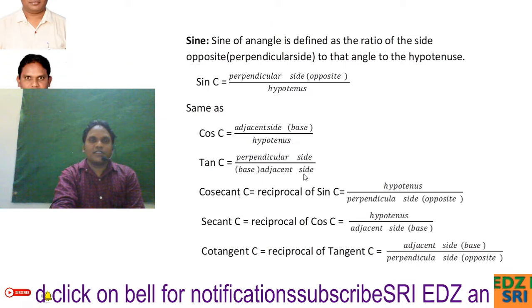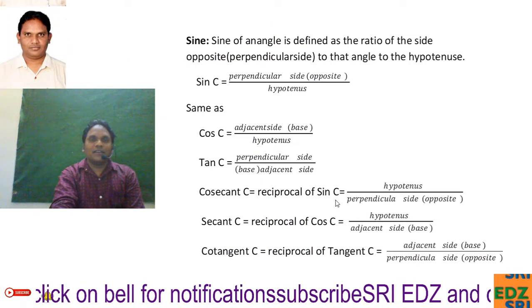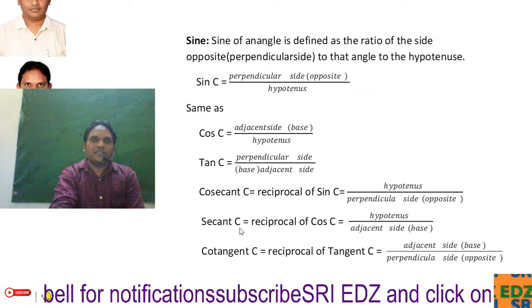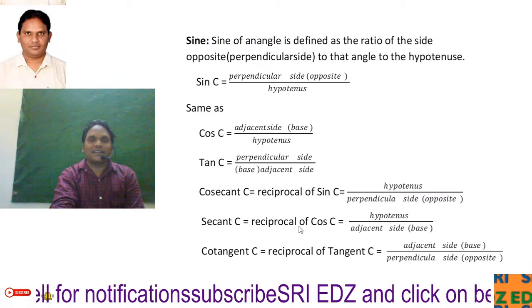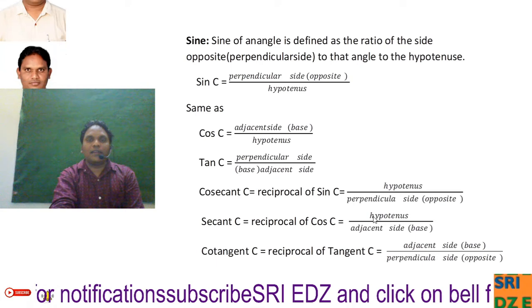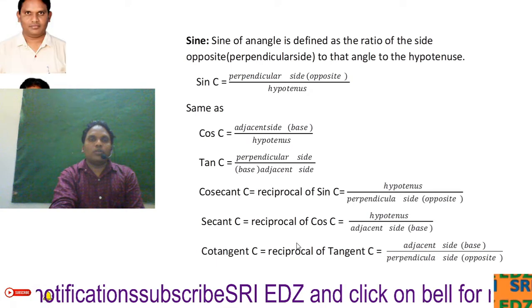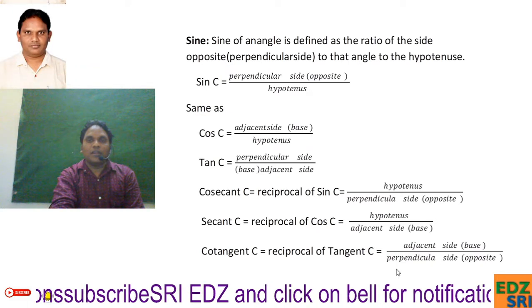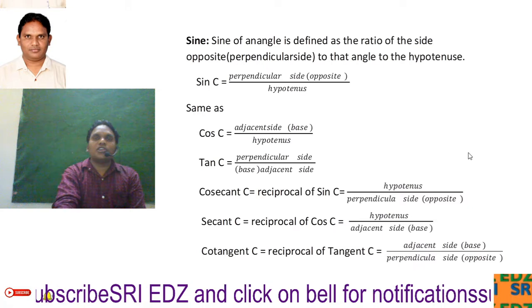Cosecant C is the reciprocal of sin C, that is hypotenuse divided by opposite side. Secant C is the reciprocal of cos C, hypotenuse divided by adjacent side. Cotangent is the reciprocal of tan C, adjacent side divided by opposite side. These are the 6 ratios we have in trigonometry.